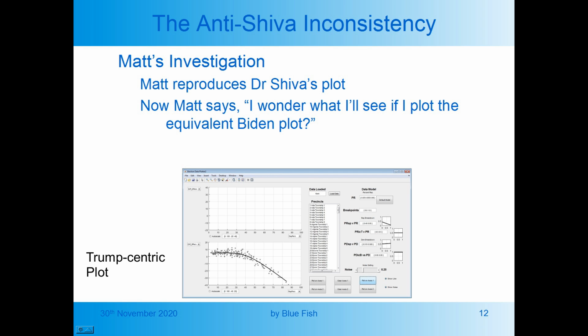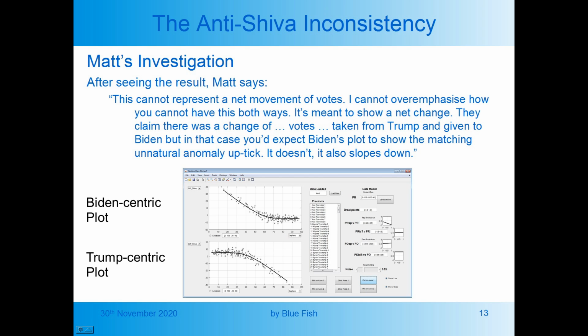Matt reproduces Dr. Shiva's plot. Now Matt says, I wonder what I'll see if I plot the equivalent Biden plot. After seeing the result, Matt says, this cannot represent a net movement of votes. I cannot overemphasize how you cannot have this both ways. It's meant to show a net change. They claim that there was a change of votes taken from Trump and given to Biden. But in that case, you'd expect Biden's plot to show the matching unnatural anomaly uptick. It doesn't, it slopes down.